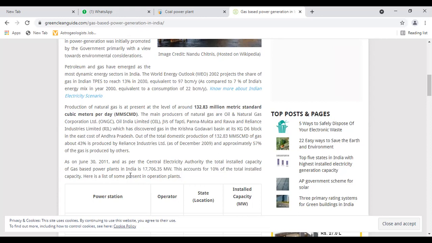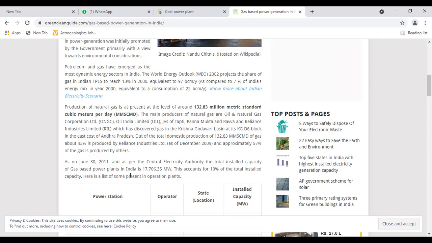Production of natural gas is at present at the level of around 132.83 million metric standard cubic meters per day. The main producers of natural gas are Oil and Natural Gas Corporation Limited ONGC, Oil India Limited OIL, JVs of Tapti, Panna, Mukta and Ravva, and Reliance Industries Limited, which has discovered gas in the Krishna Godavari basin and its KG-D6 block on the east coast of Andhra Pradesh.